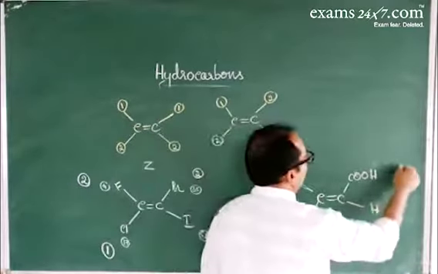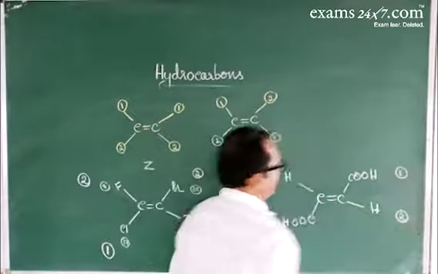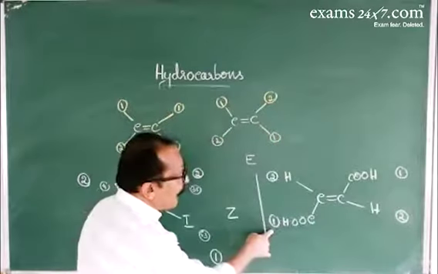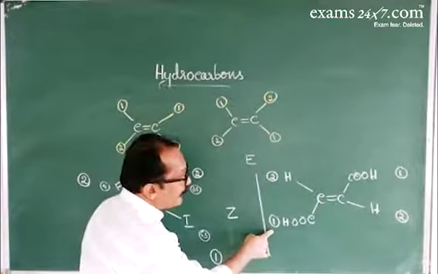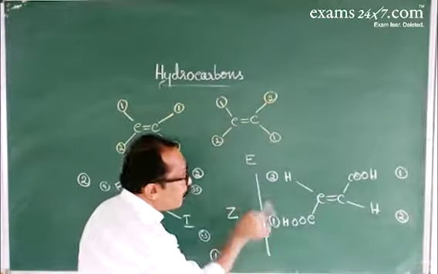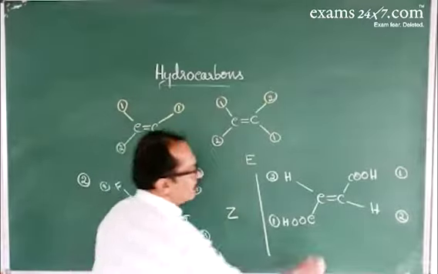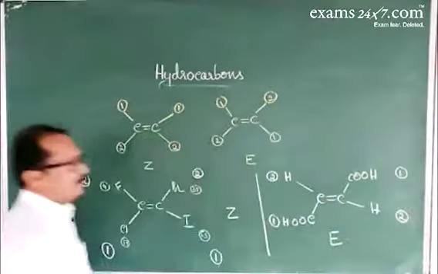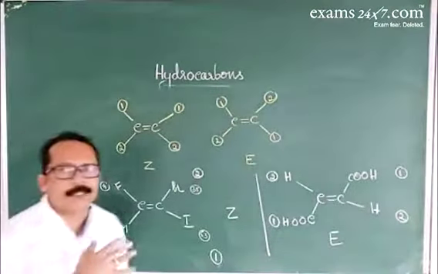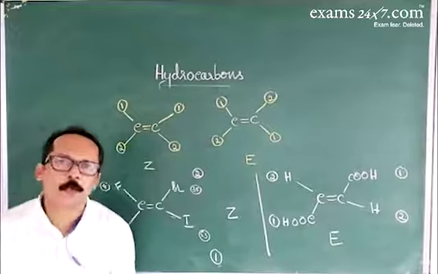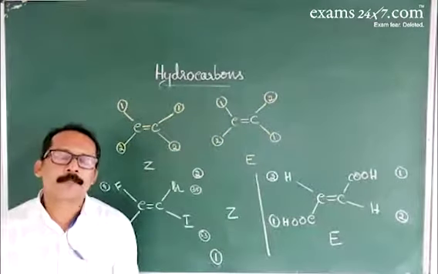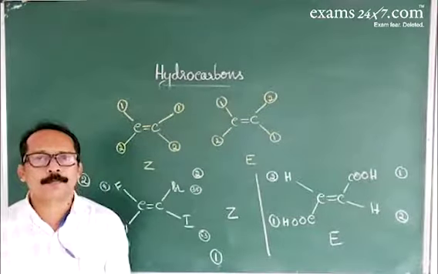Here first preference and this is second preference. So here the higher precedence groups are placed on the opposite side. So this is represented as E. So EZ notation is used when four different groups are attached to the carbon to carbon double bond.